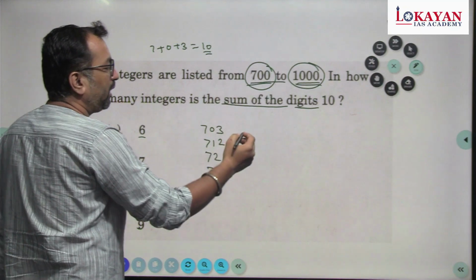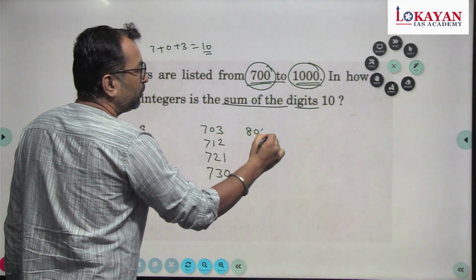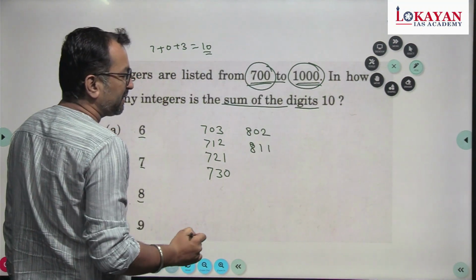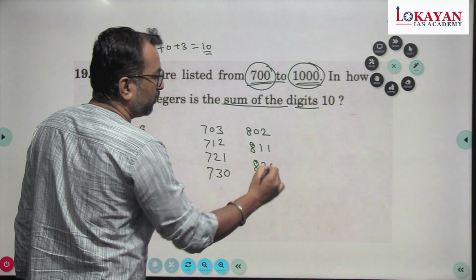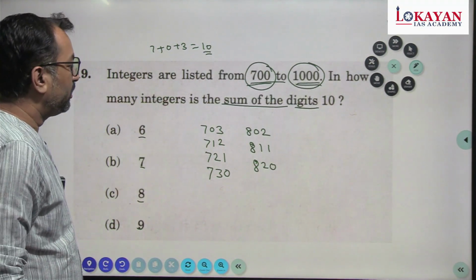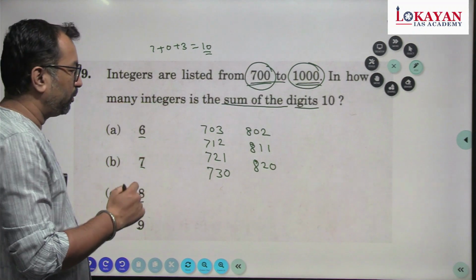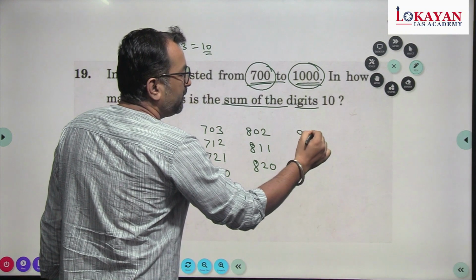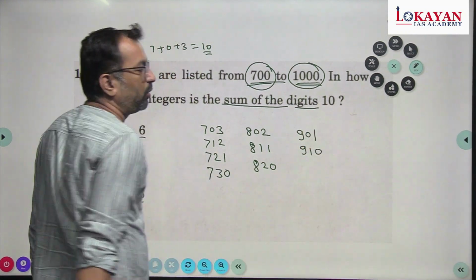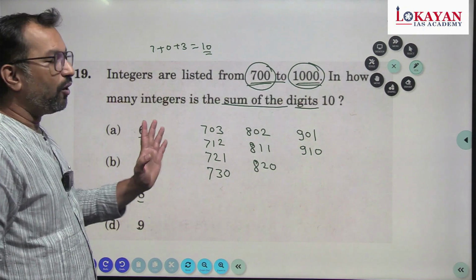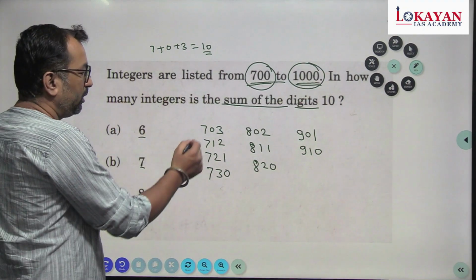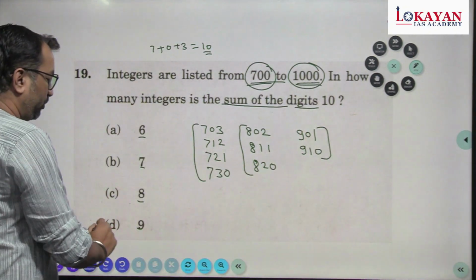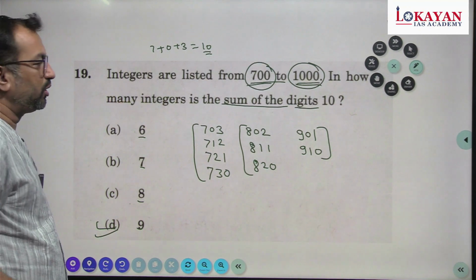In the range of 800, we can get 802, 811 and 820. And in the range of 900, we can get 901 and 910. Just check whether the sum of the digits is 10 or not. So 4 numbers, 4 plus 3, 7 numbers, and 7 plus 2, 9 numbers. So the answer is going to be 9. That is option number D.